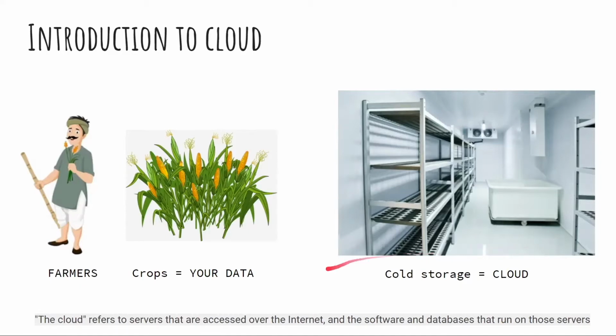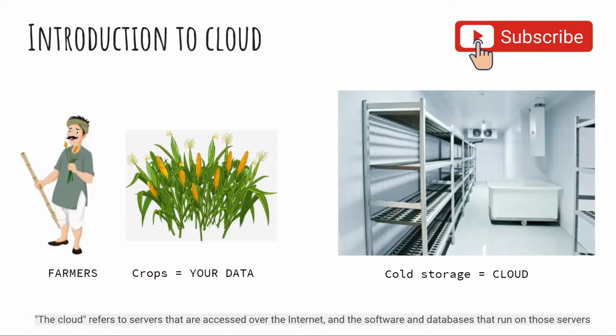So when farmers grow crops, they keep them in a cold storage that is owned by someone else. The farmer goes and keeps the crops in that cold storage, and instead gives a little amount of money to the owner of the cold storage.